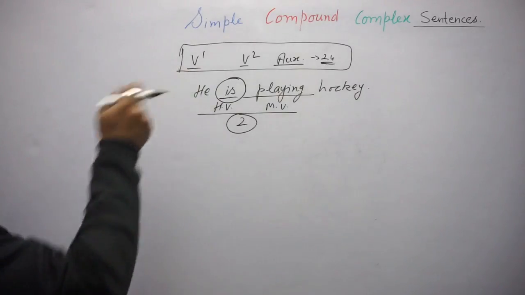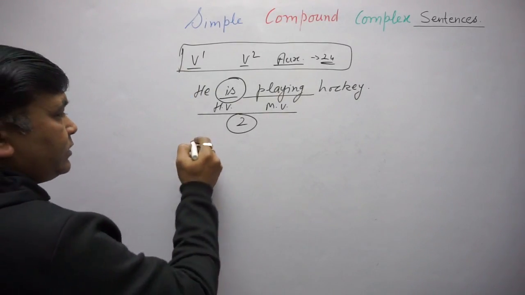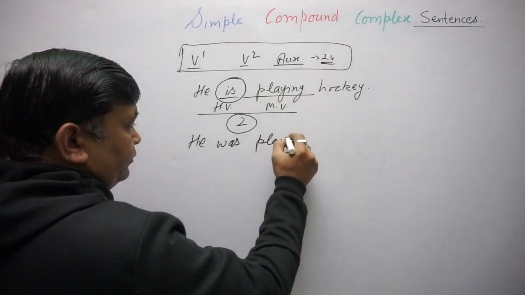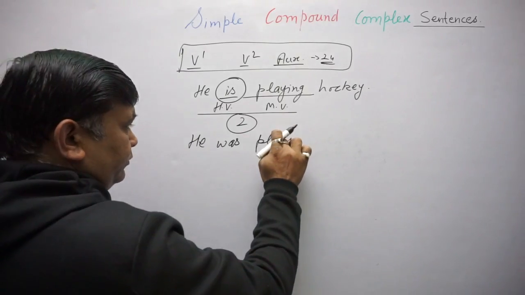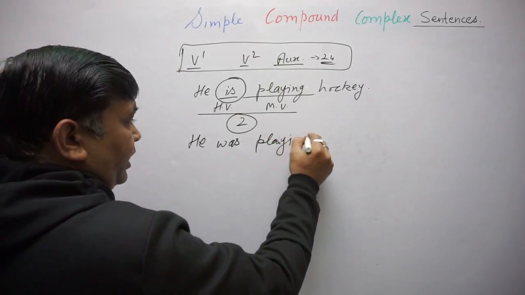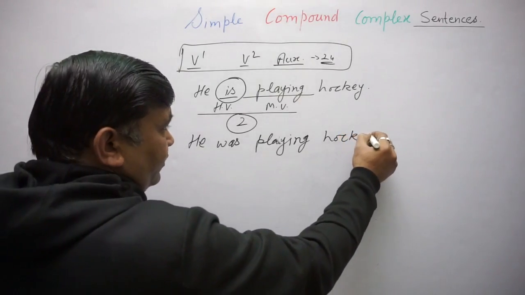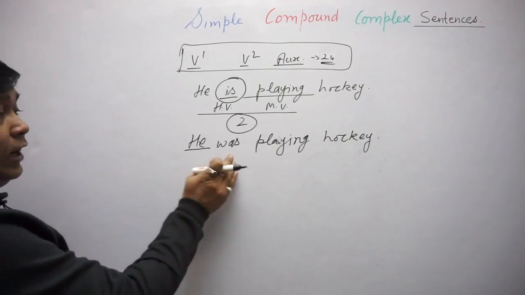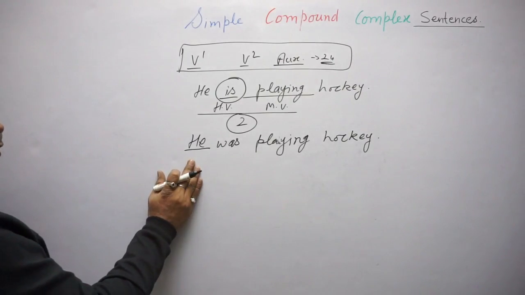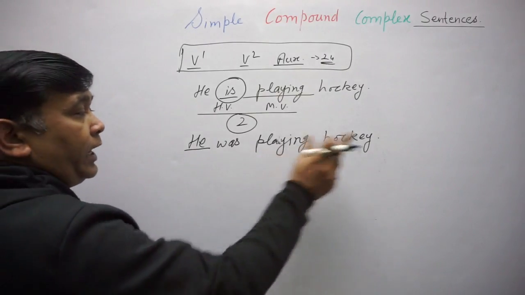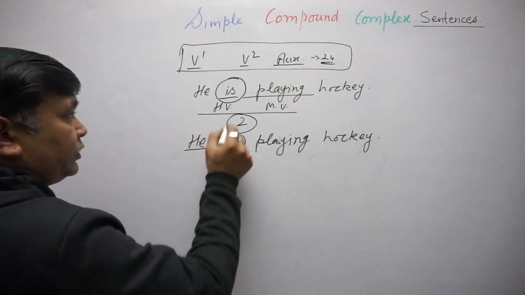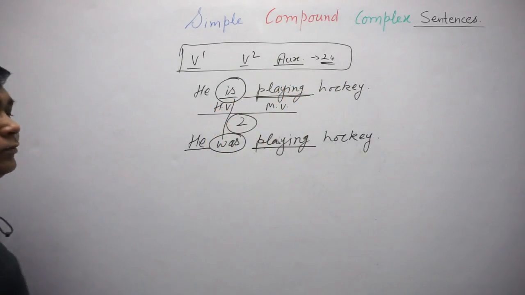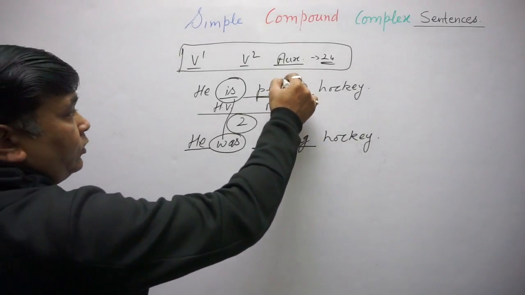Change the tense, change the number and person. Let's change the tense. He was playing hockey. Now change the number or person. They were playing hockey. From he to you. You were playing hockey. Every time this verb is going to change, this verb is not going to change. Why? Because this is a non-finite verb.